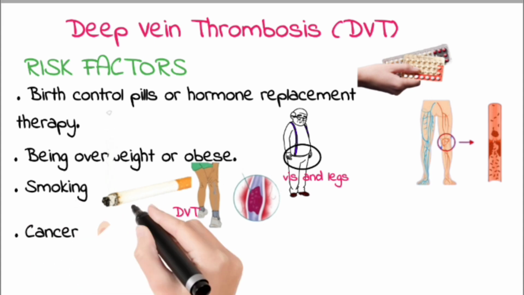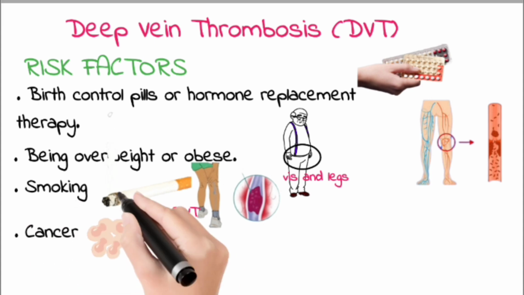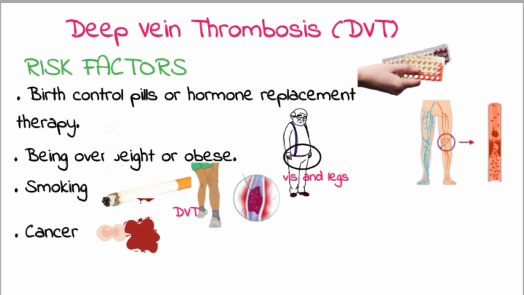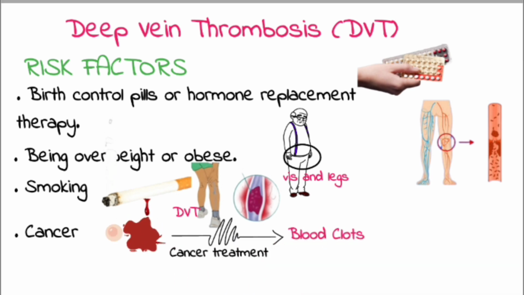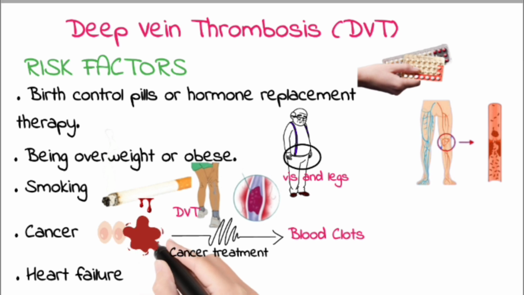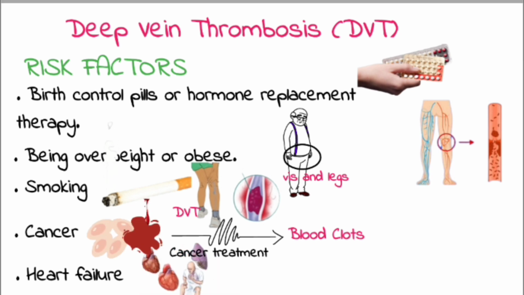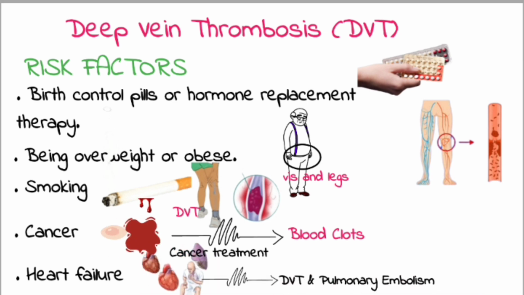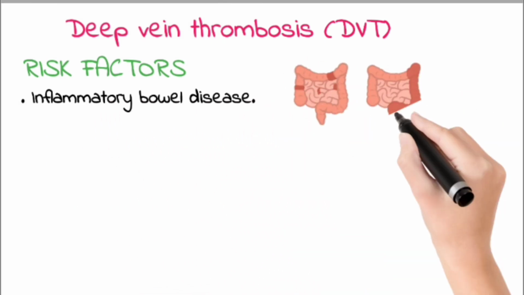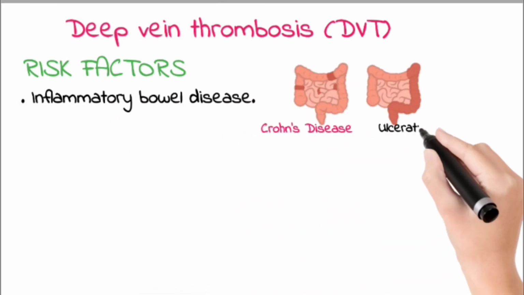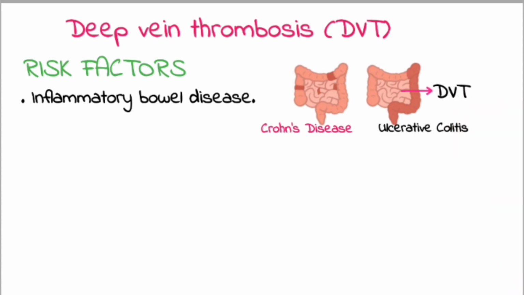Cancer. Some forms of cancer increase the amount of substances in your blood that cause your blood to clot. Some forms of cancer treatment also increase the risk of blood clots. Heart failure. People with heart failure have a greater risk of DVT and pulmonary embolism. Inflammatory bowel disease. Bowel diseases, such as Crohn's disease or ulcerative colitis, increase the risk of DVT.